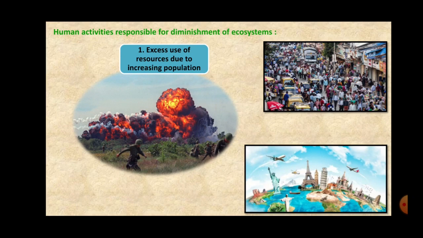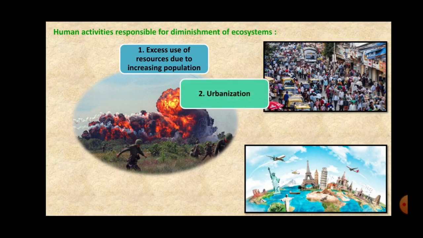And we human beings are just snatching the natural resources on a very large scale, and thus our lifestyle demands more than the basic needs, and due to this, the ecosystem has generated a vast amount of waste. So this is the first factor which is responsible for the diminishment of ecosystem.